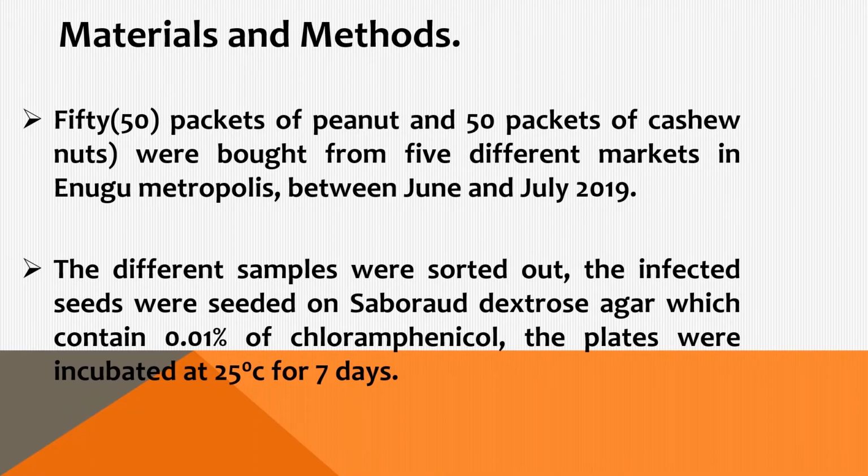Materials and methods. 50 samples of packaged peanuts and 50 packaged cashew nuts were bought from 5 different markets in Enugu metropolis between the months of June and July 2019. These samples were sorted out, and the infected seeds were seeded or inoculated onto Sabouraud dextrose agar, which contains 0.01 chloramphenicol. These plates were incubated at 25 degrees centigrade for 7 days.